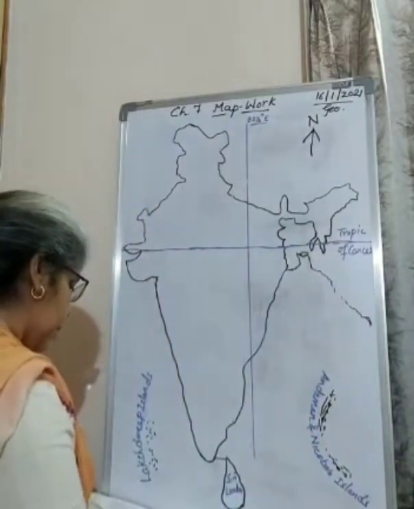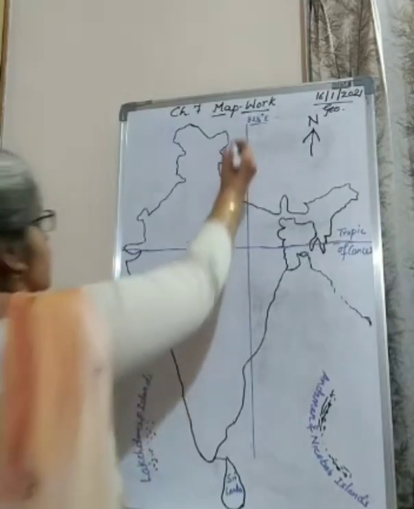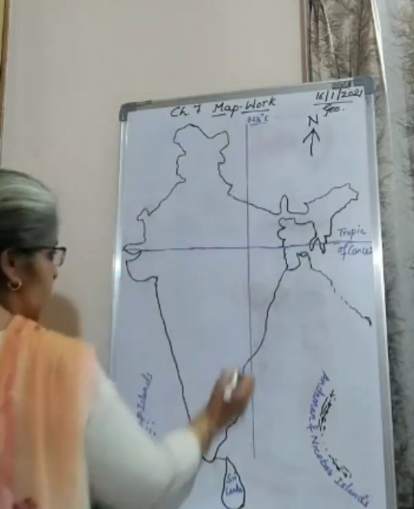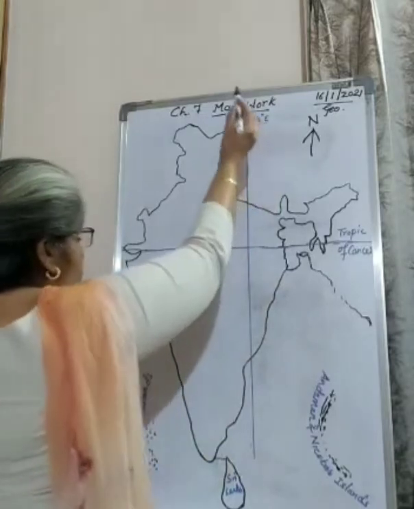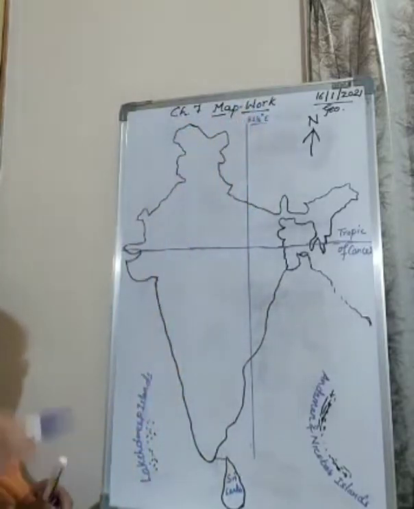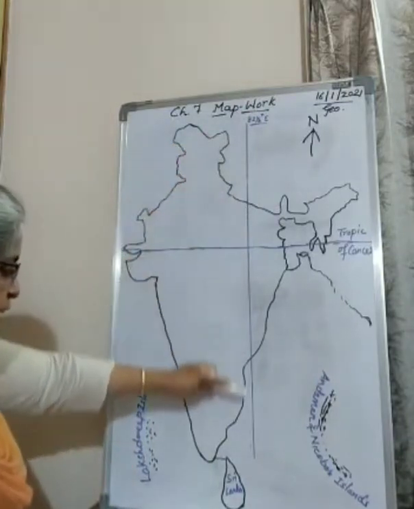Then we have number 2, the standard meridian of India, or the local time of India. Now see, this straight line towards the east, 82.5 degrees east, is the standard meridian.